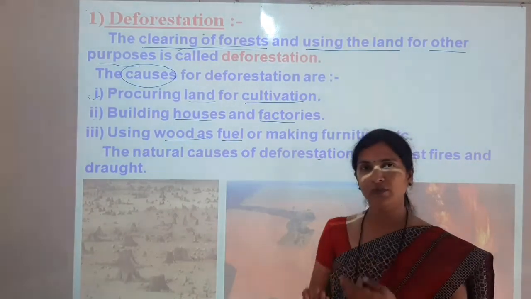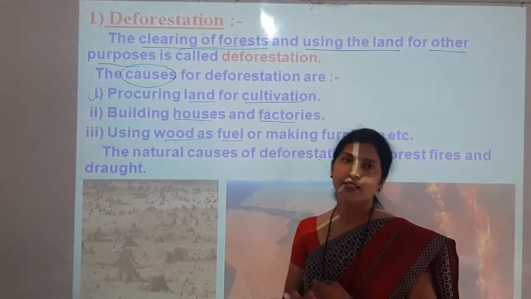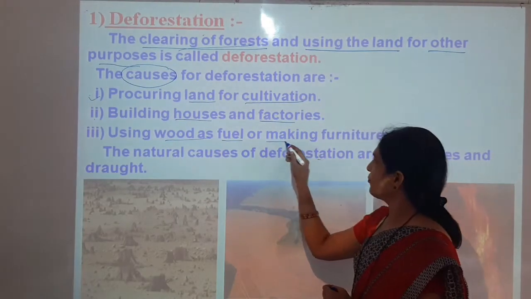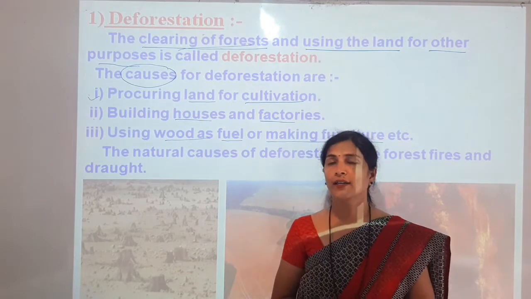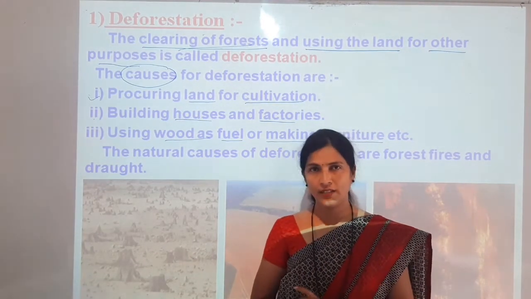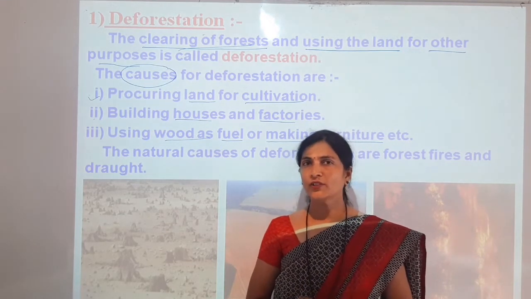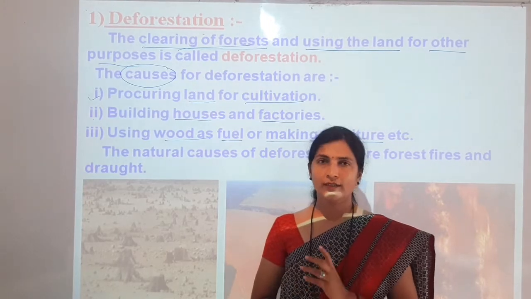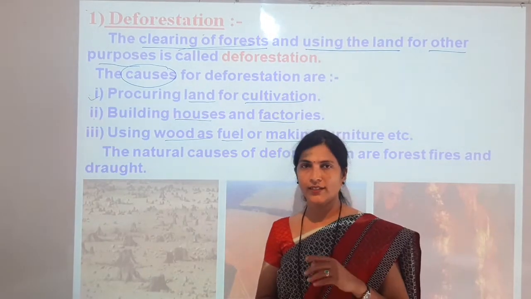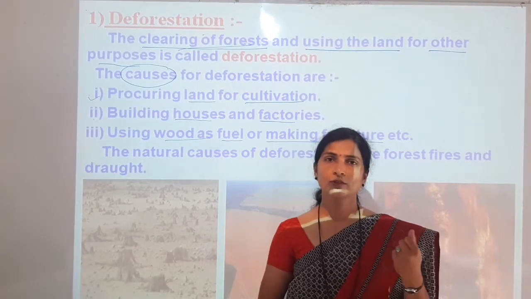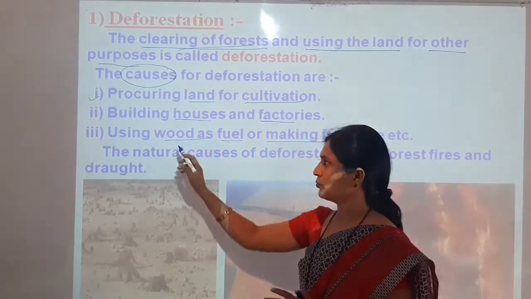The next cause is using wood as fuel. In most villages wood is used as fuel, and to get wood, deforestation is done. Then, for making furniture, wood is required, and we know that wood comes from plants and trees. So again trees are cut down for making furniture, like cupboards, chairs, and tables, which decorate our houses, buildings, schools, and hospitals.